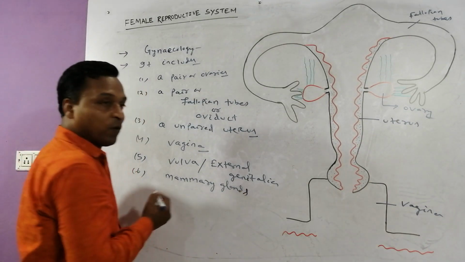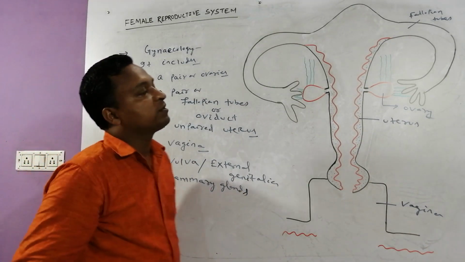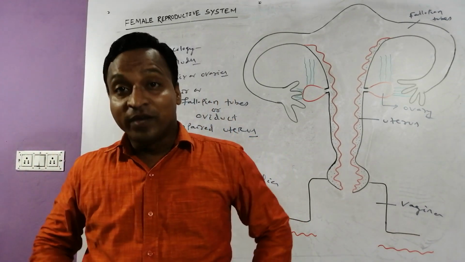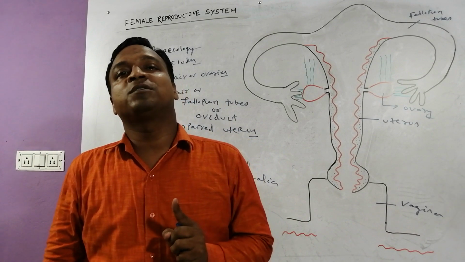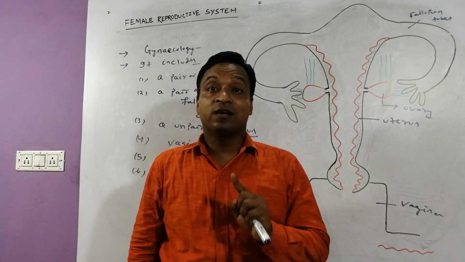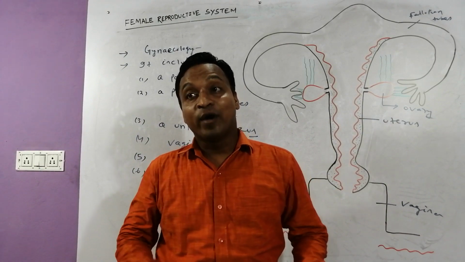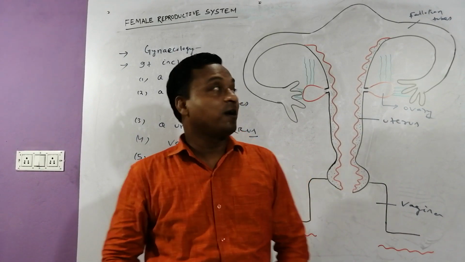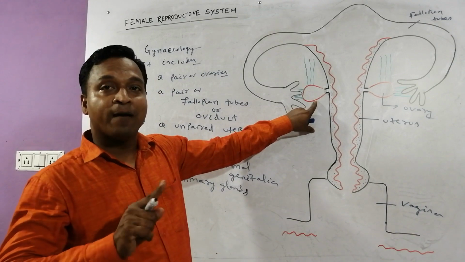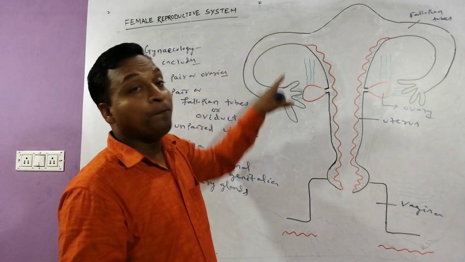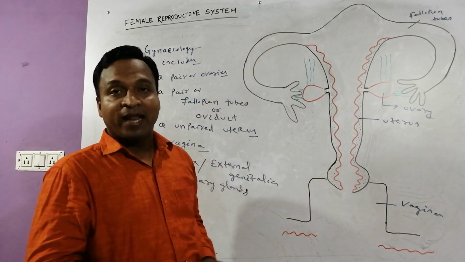The female reproductive system is more complicated than the male reproductive system, because the male reproductive system only helps in production of the male gamete and transfer of sperm. Whereas the female reproductive system helps in production of the female gamete, and provides the site for fertilization.